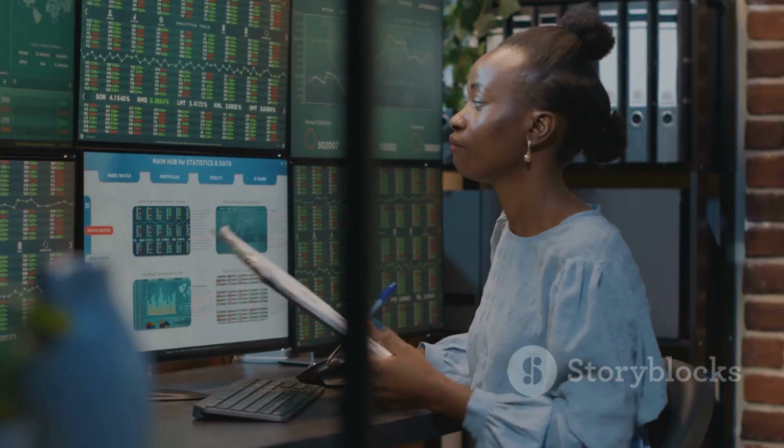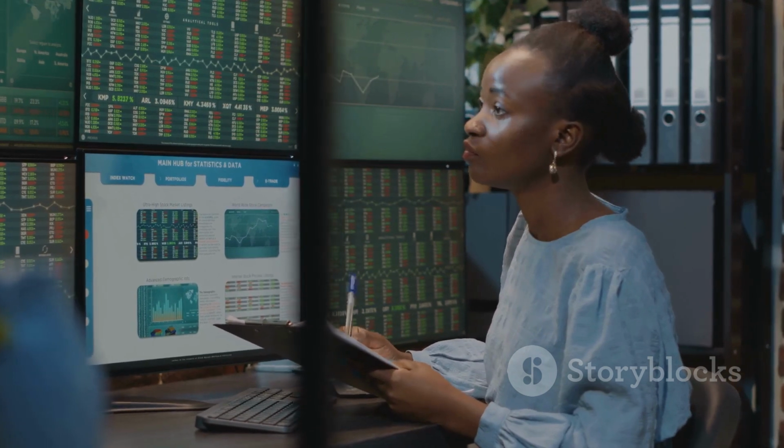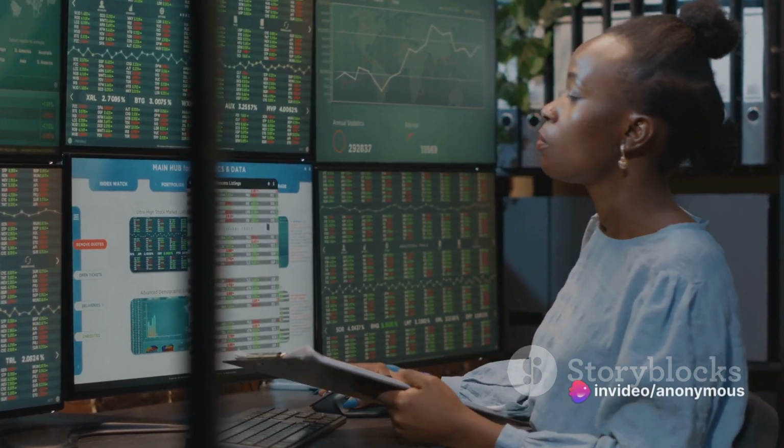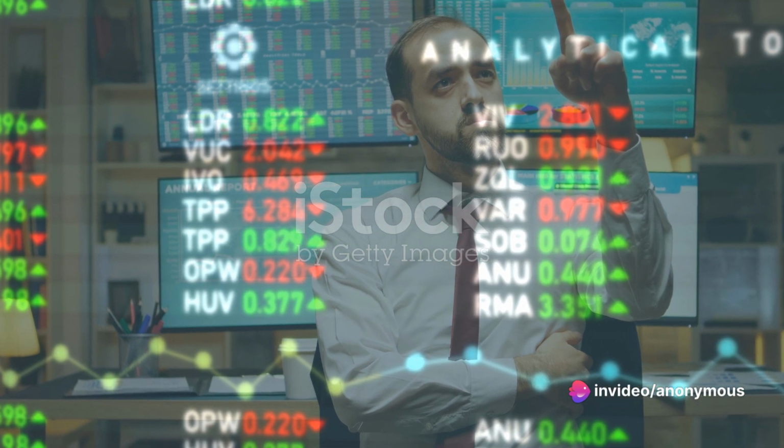Next is the stock market. Traders and financial analysts use random forest to forecast stock behavior based on historical data. This helps them make informed investment decisions, offering a significant edge in the competitive world of stock trading.